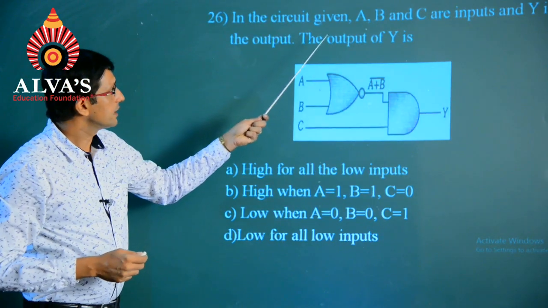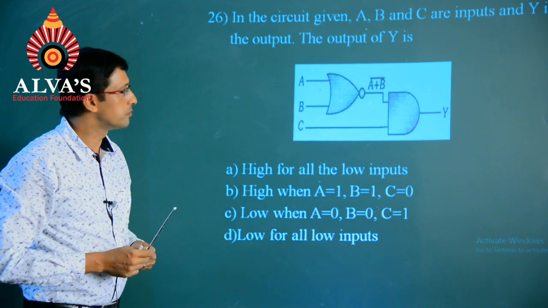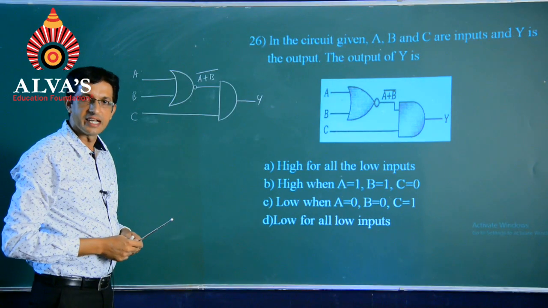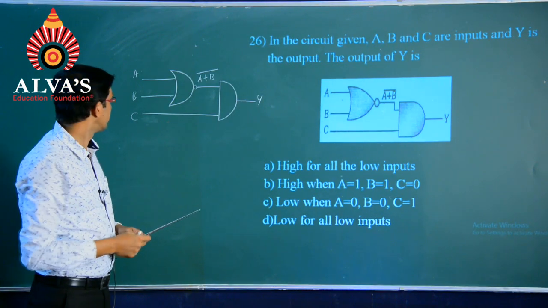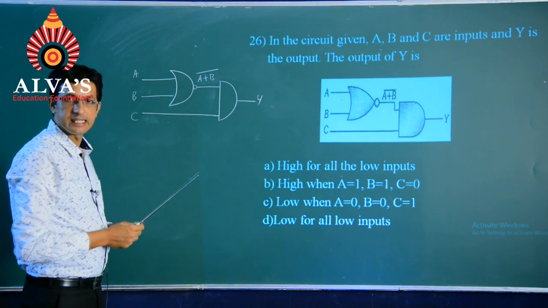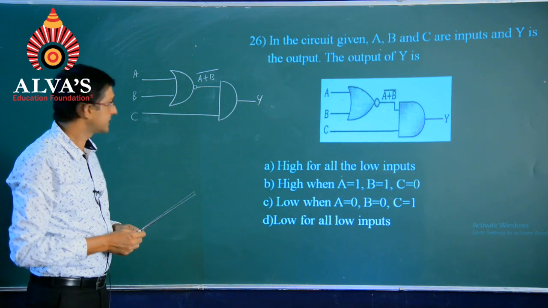In the circuit given, A, B and C are the inputs and y is the output. The output of y is. So, students, let us see with the solution at the moment. So, we are having A, B and C as the inputs for these two gates which are specified.